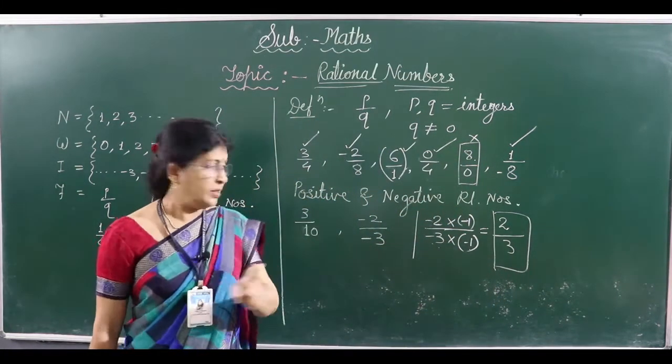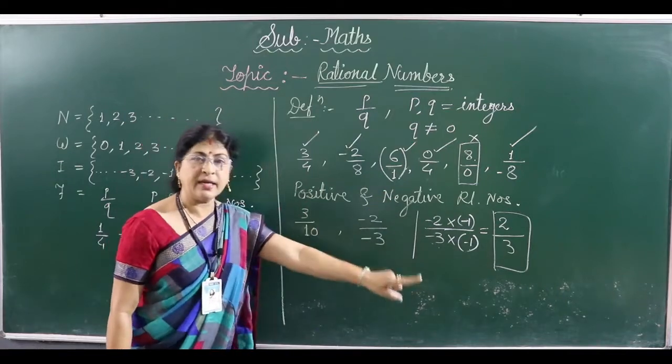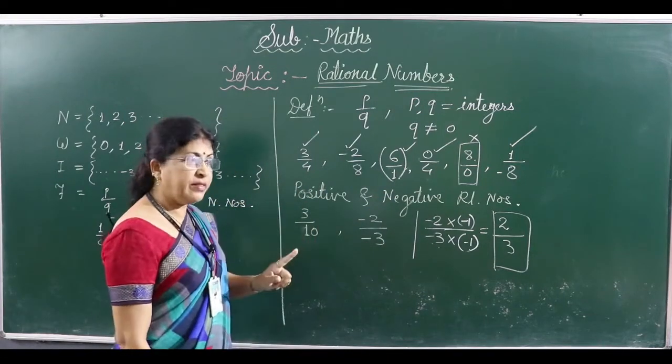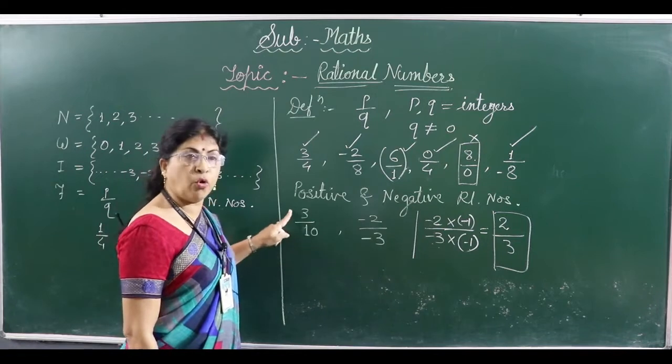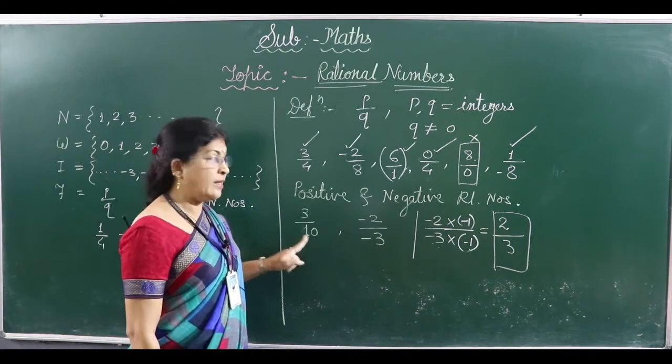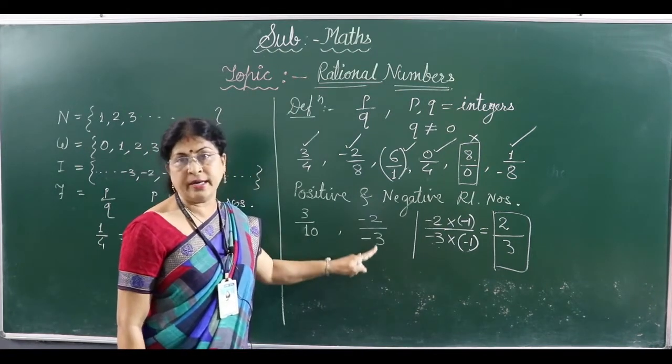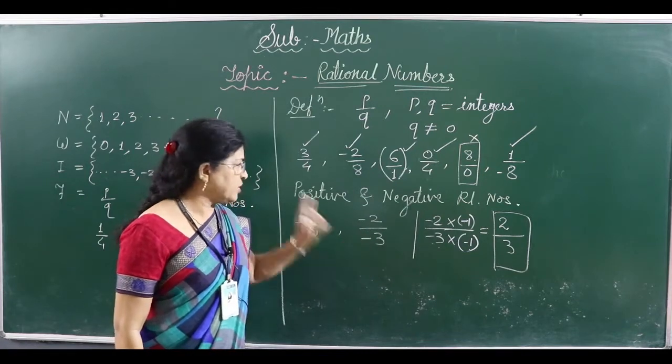So remember, positive rational numbers are the rational numbers with positive sign in both numerator and denominator, or negative sign in both numerator and denominator. So these are positive rational numbers.